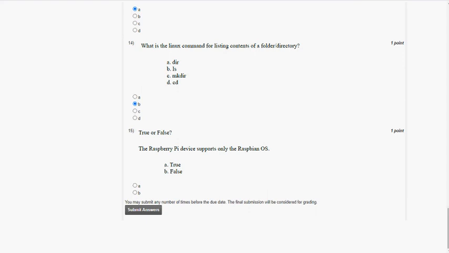Coming to the final question, that is the 15th one, true or false? The Raspberry Pi device supports only the Raspbian OS. It is absolutely false, because NOOBS is also an operating system that Raspberry Pi supports, and there are other third-party options. So the answer is false. Mark option B as the correct answer. I am going to submit these answers.